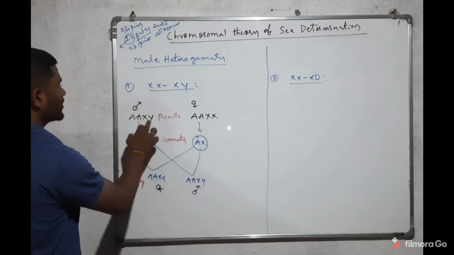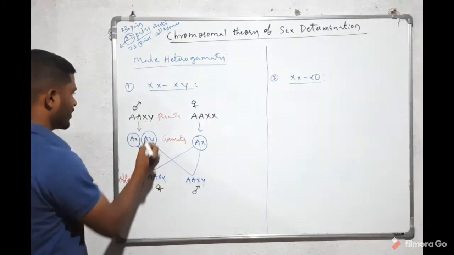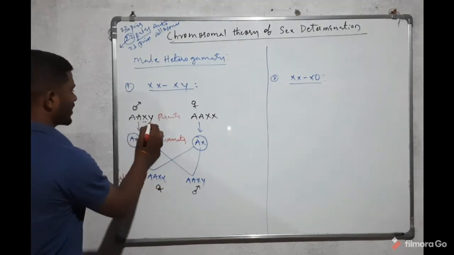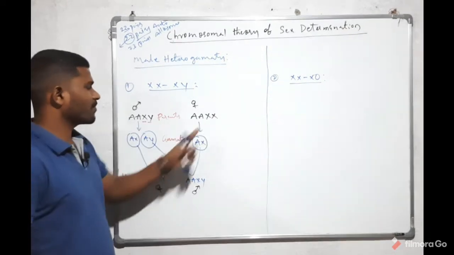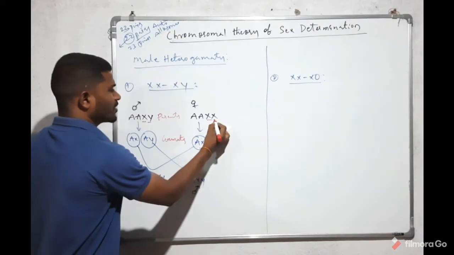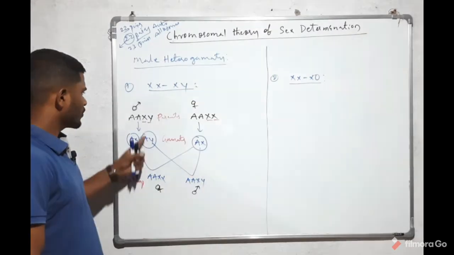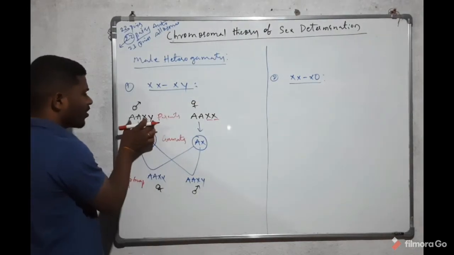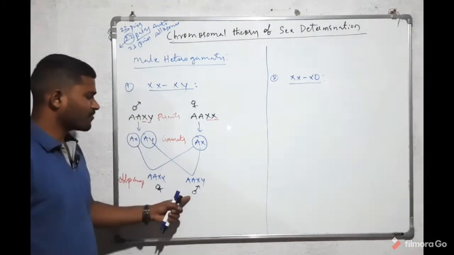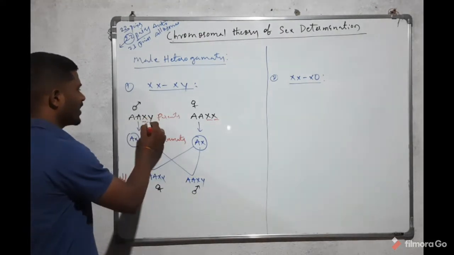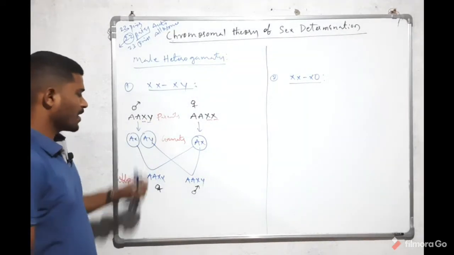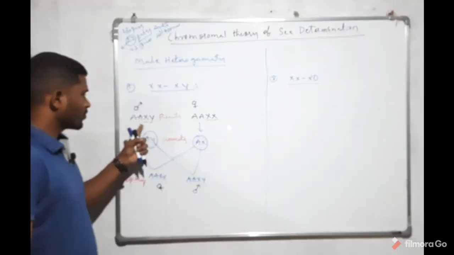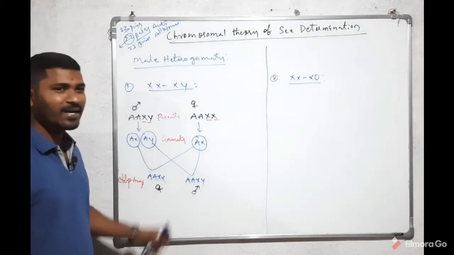The male organism has dissimilar gametes, X and Y. But in case of the female, there are similar gametes, two X's. So the male organism determines the sex of the offspring, because the extra Y, the dissimilar one, reaches the offspring from the male organism. So this nature is called male heterogamety.